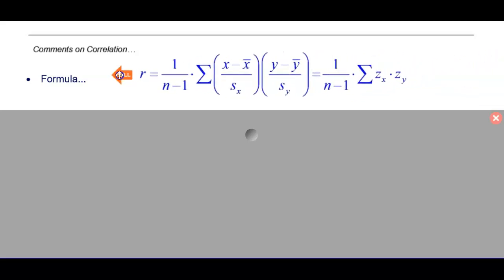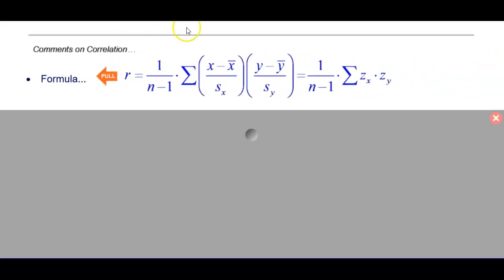But here it is. The correlation r is 1 over the quantity n minus 1 times the sum of x minus x bar divided by s sub x, times y minus y bar divided by s sub y. So this is the sum of a product of two different quantities, and I hope these quantities look familiar to you. This one right here, well, that's the z-score for a specific point of x data. And this one right here, that's the z-score for a specific y value.